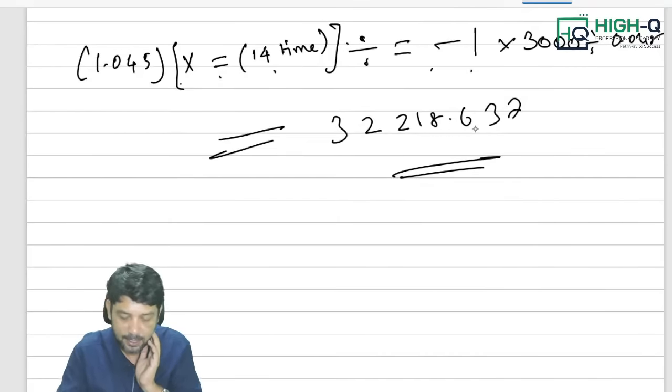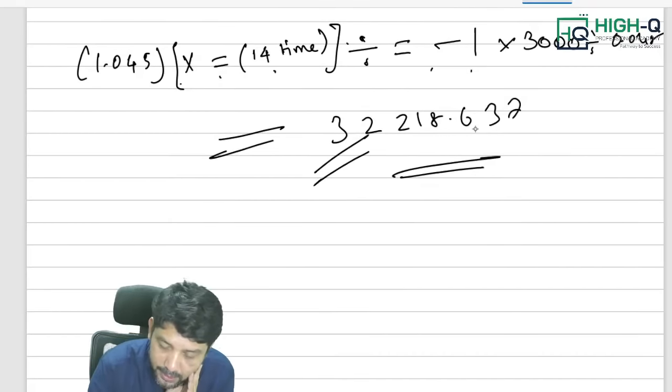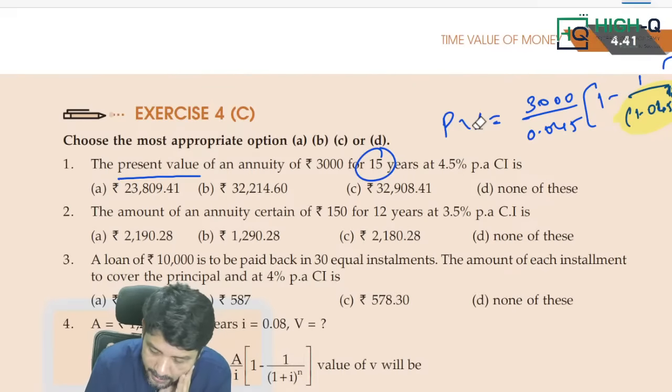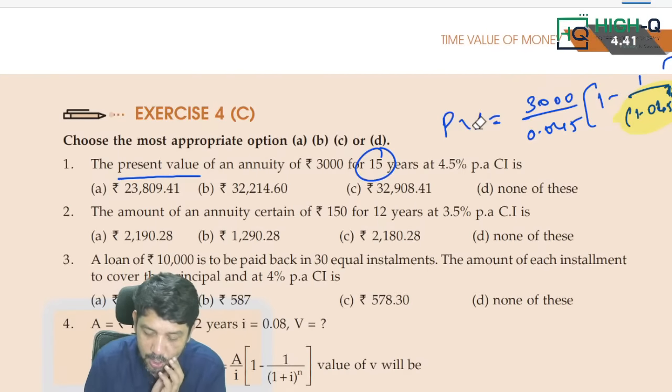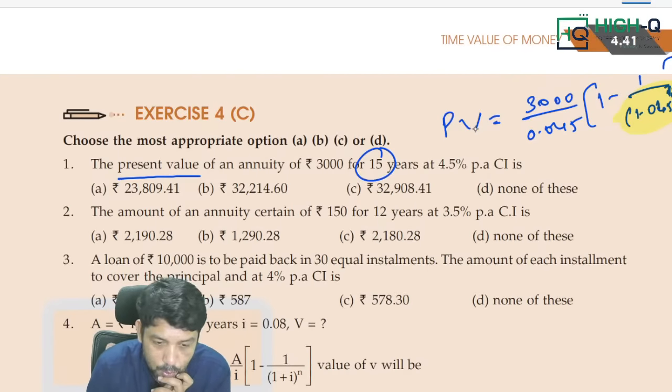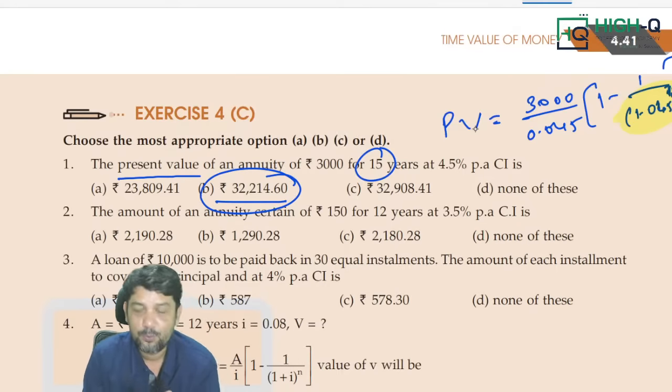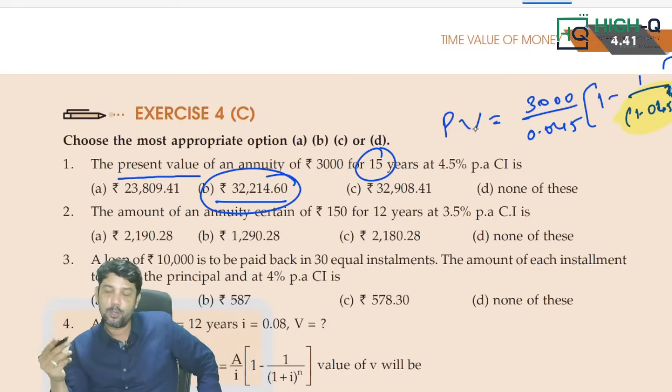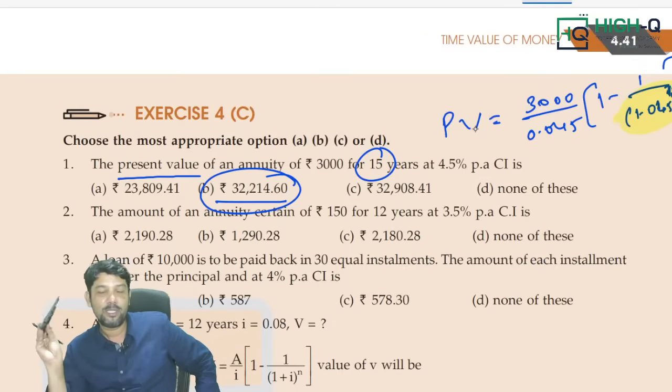Fine. That's our answer. Sir, in this chapter, that option is not there, sir. Here we are getting a very close answer. See, 214 is there, you are getting 218. What shall I do, sir? Please my dear, you can go with close answers because we are using a calculator, we only get some approximation.